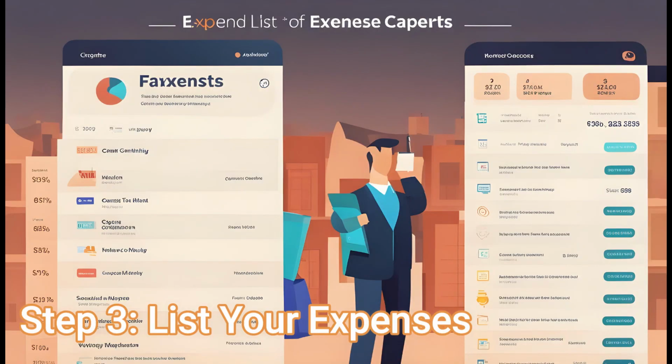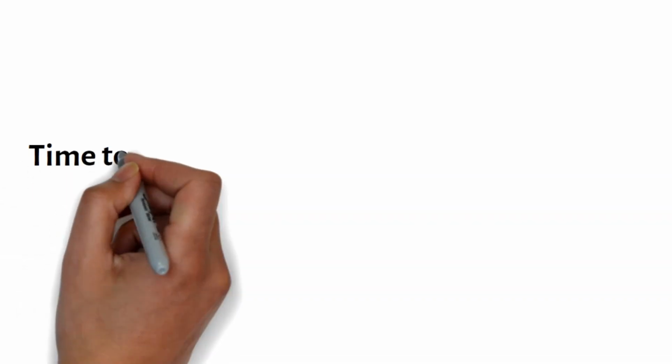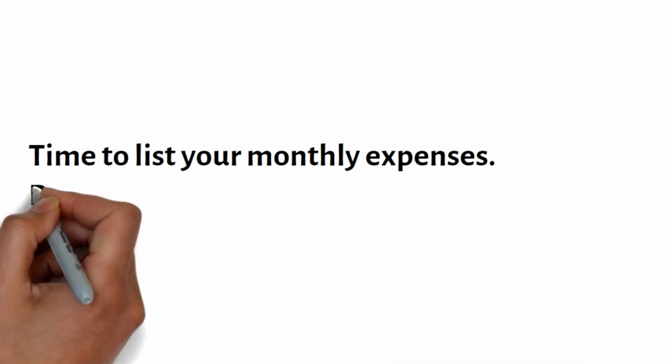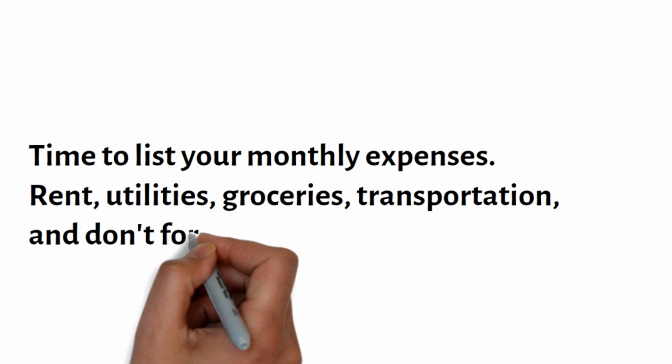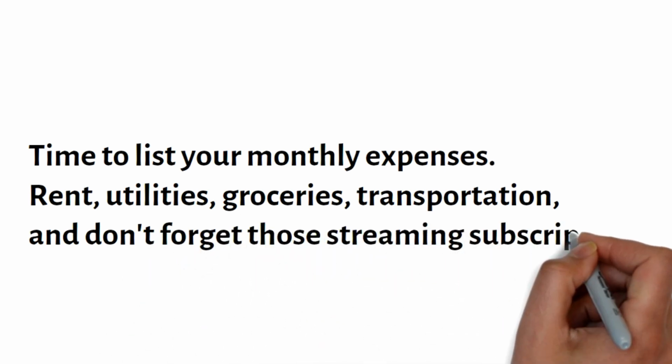Step 3. List your expenses. Time to list your monthly expenses: rent, utilities, groceries, transportation, and don't forget those streaming subscriptions.